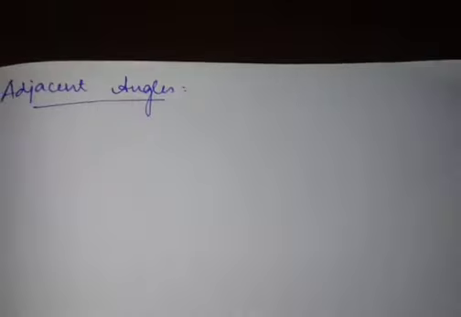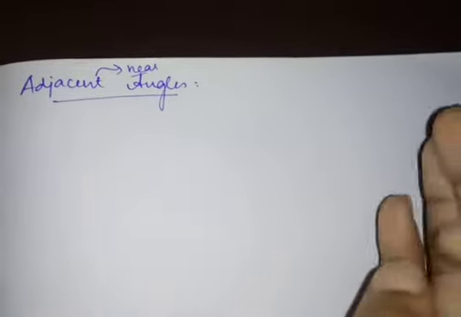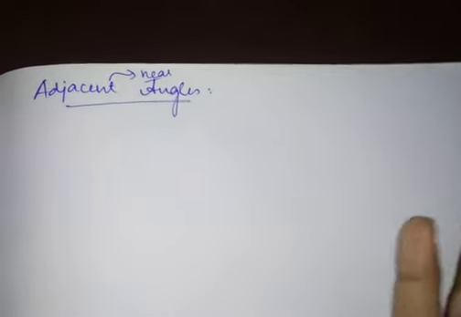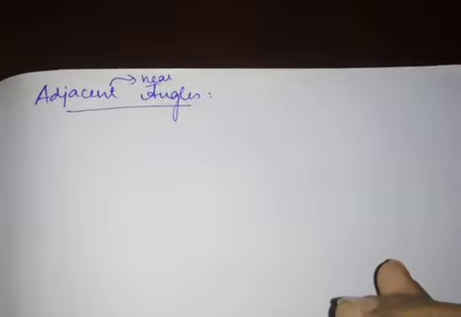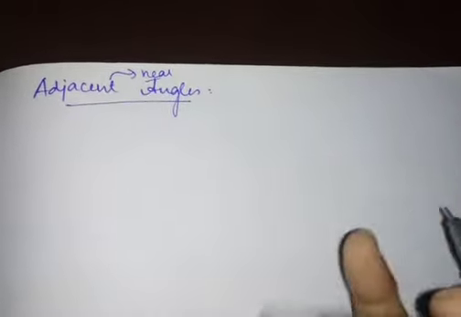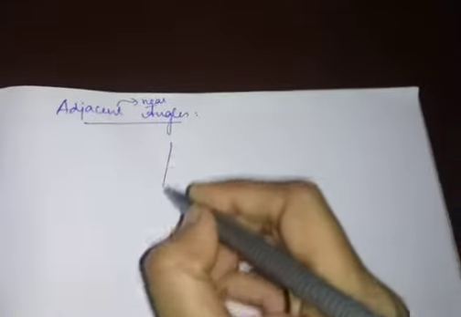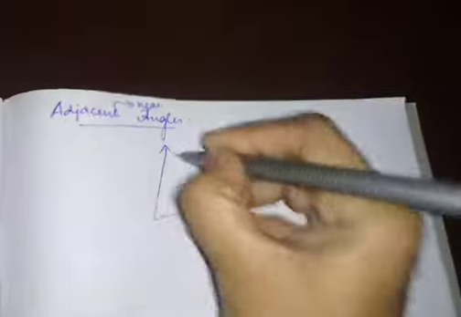This is your adjacent angles. What is the meaning of adjacent? Adjacent means near. Angles that are very near are called adjacent angles. Your neighbors share the same compound, right? So my neighbor and myself are adjacent people, which means we are near people. Wait, let me draw one angle.